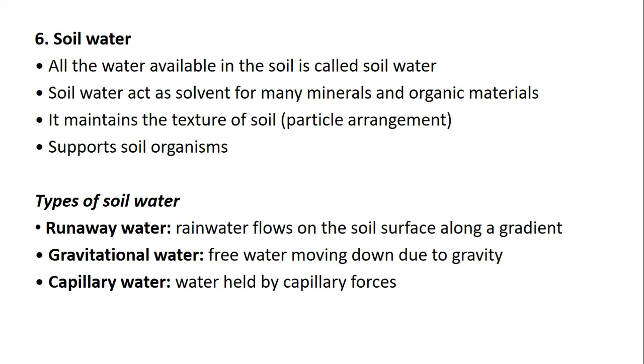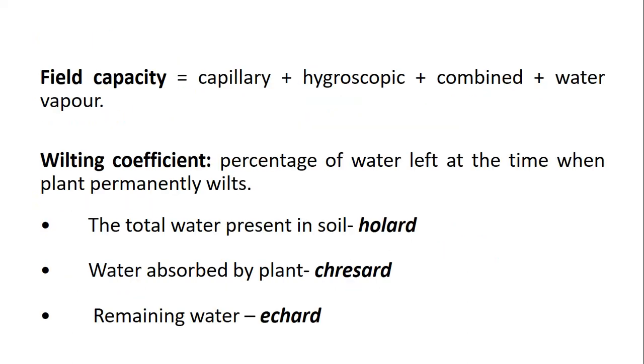The capillary water is present in the form of a thin film of water around the soil particle. Of all the three types of water, only capillary water is available to the plants. The capillary water present in between the soil particles of the top soil is commonly known as field capacity.